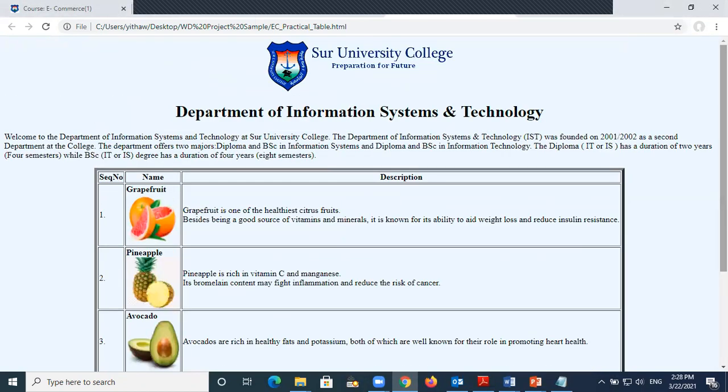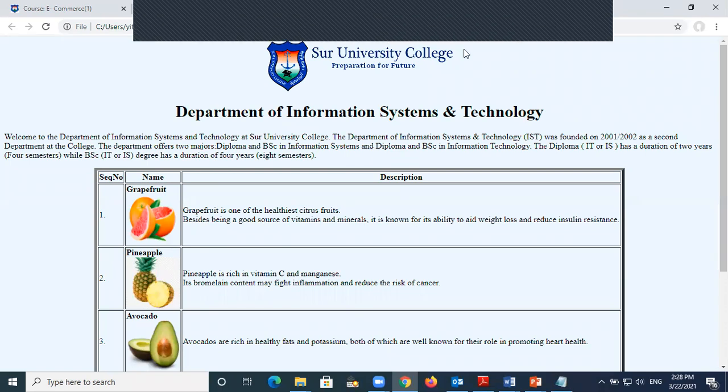What I want you to do is, if you are going to sell chocolate, you can find chocolate pictures like what you did in the project. Go and find the chocolate. You already have pictures and a name there. Then you talk about something here and you introduce something, not like Department of Information System. Maybe you have to talk about fruits or something like this. So these are the ones.